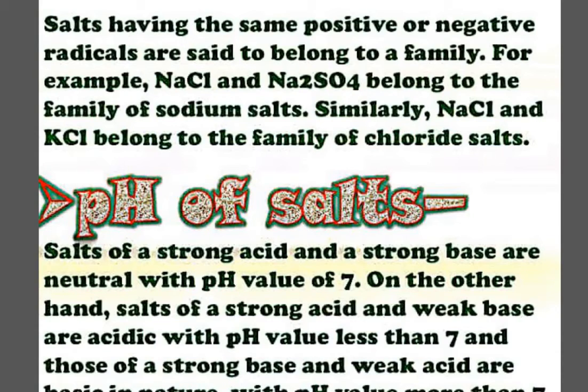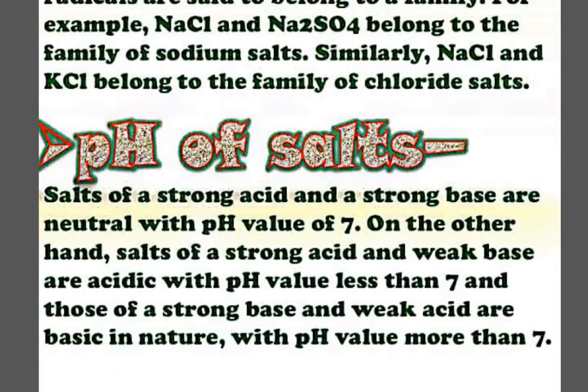But it is not necessary that all the salts which we find are neutral in nature. So yes, salts can be acidic, basic or neutral. On what factor does it depend? It depends upon which acid or base are undergoing reaction to form this particular salt. So you can see here the pH of salts. Salt of a strong acid and a strong base is neutral with pH value of 7. On the other hand, salt of a strong acid and weak base is acidic with pH value less than 7. And those of a strong base and weak acid are basic in nature with pH value more than 7.